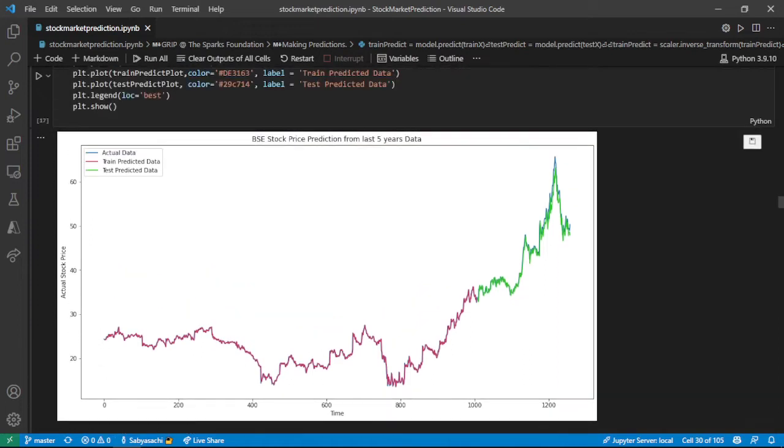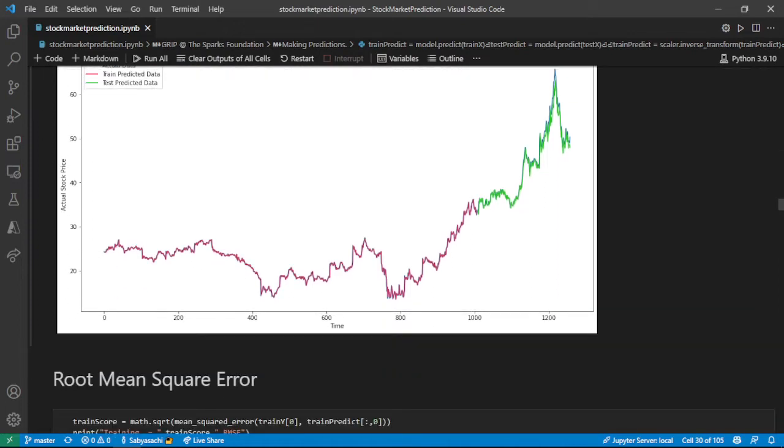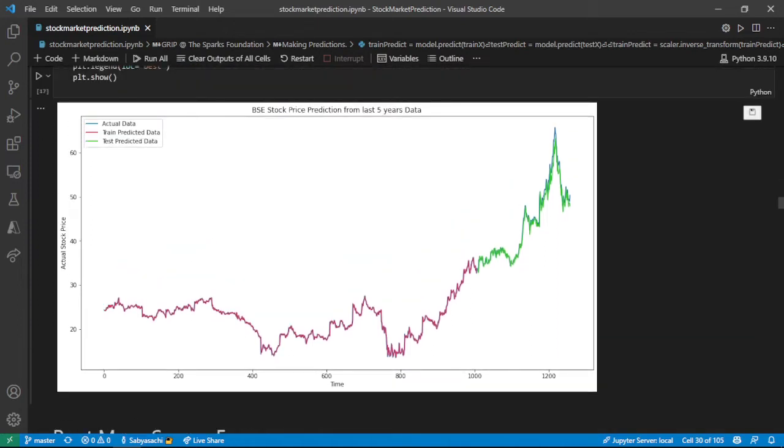This red line represents what my training dataset has predicted. If you compare that with the blue line, I don't think you can see the blue line because the training dataset has performed exceptionally well. It is exactly over the blue line. In these small places you can see there is a bit of blue coming out. My testing dataset has also performed very well. Only in this top part you can see there is a bit of offset, but except for that it is perfect.